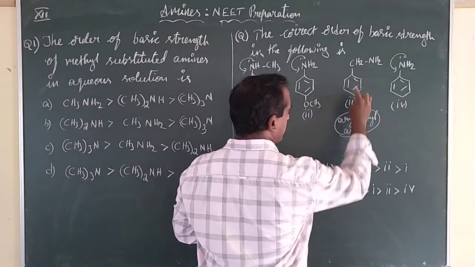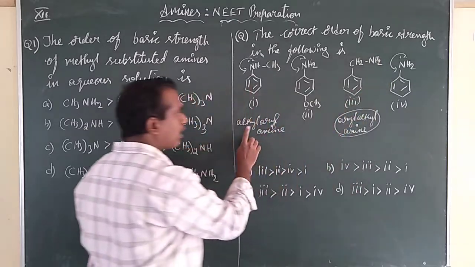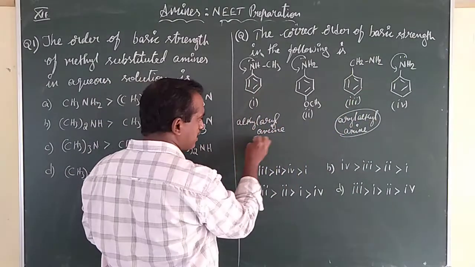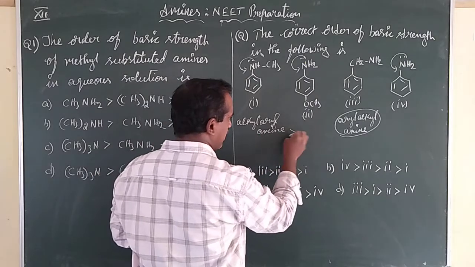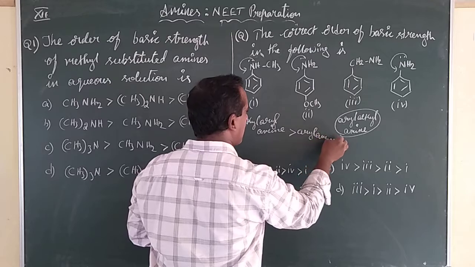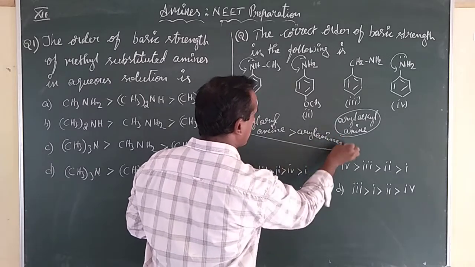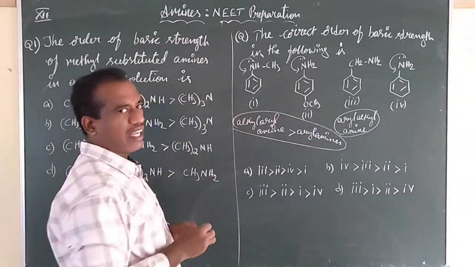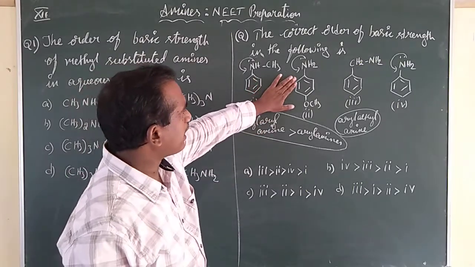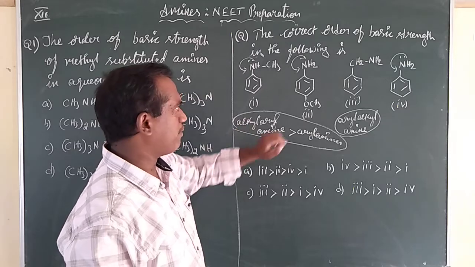Aryl alkyl amine. This is called alkyl aryl amines. Alkyl aryl amines are less basic than aryl amines. So this is an aryl amine, this is an alkyl aryl amine.